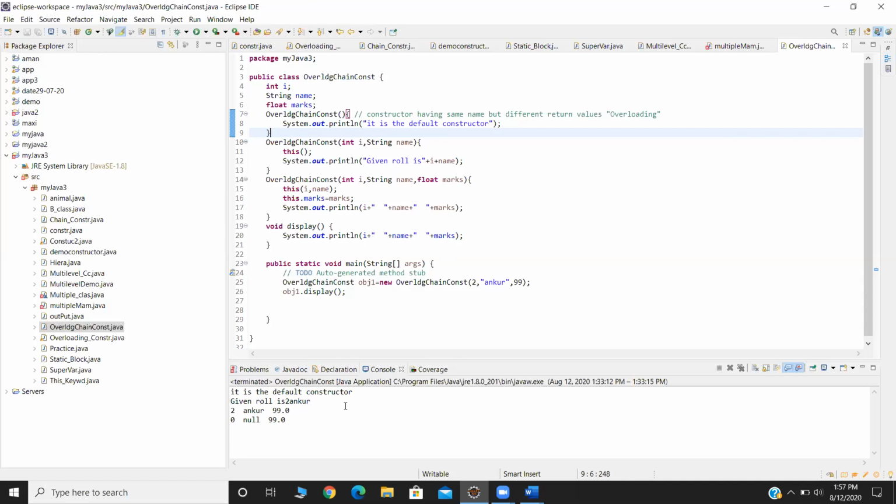It is the default constructor, and the given roll is 2 and my name. Here's the output: 0, null, and 99.0. It is from line number 19, void display, System.out.println of i, name and marks. This is because in line number 4 I have given int i and string name, so they take their default values, that is 0 and null, but marks does not take its default. Okay. Is it clear, ma'am?